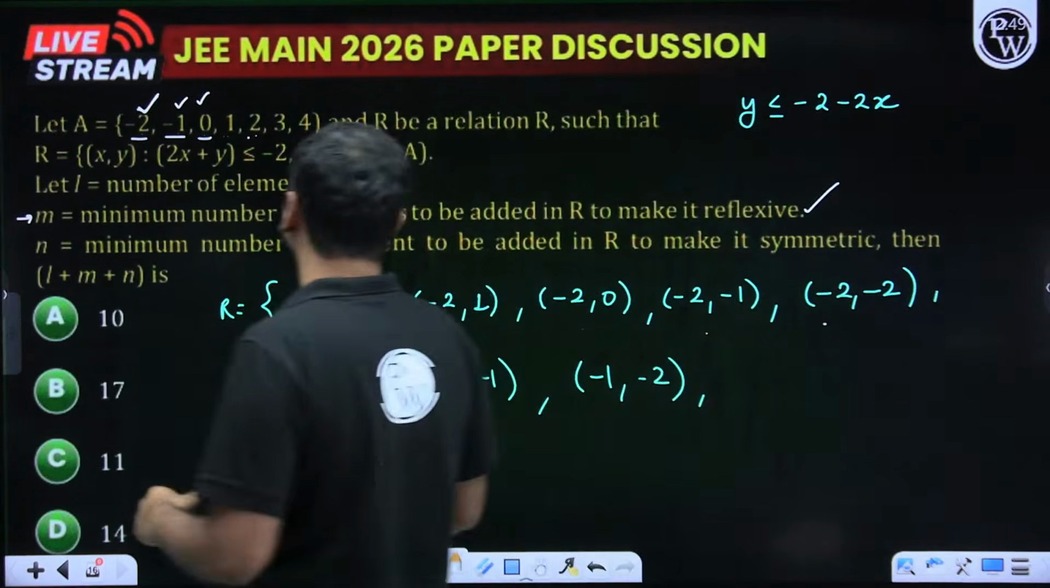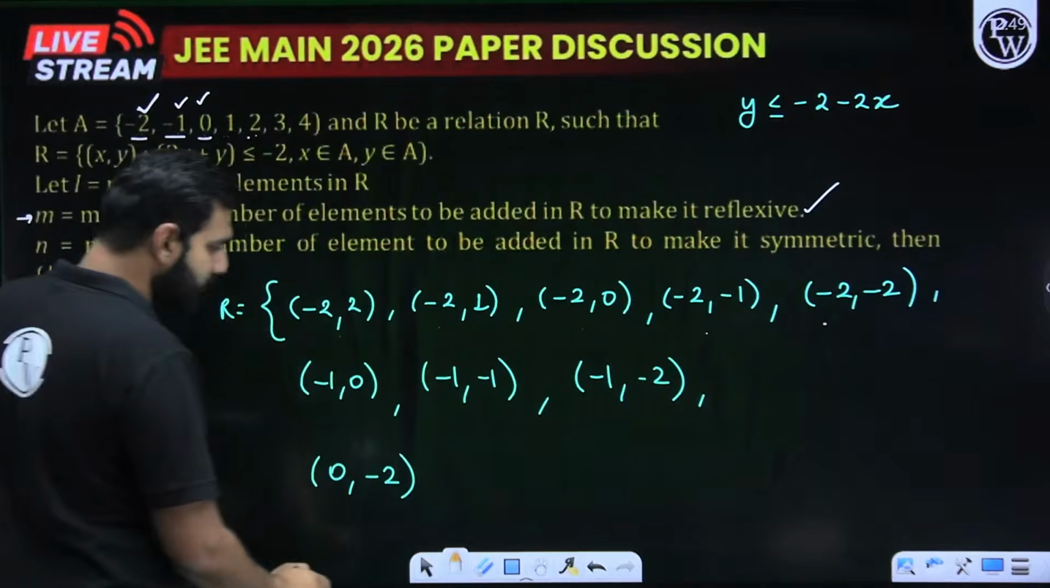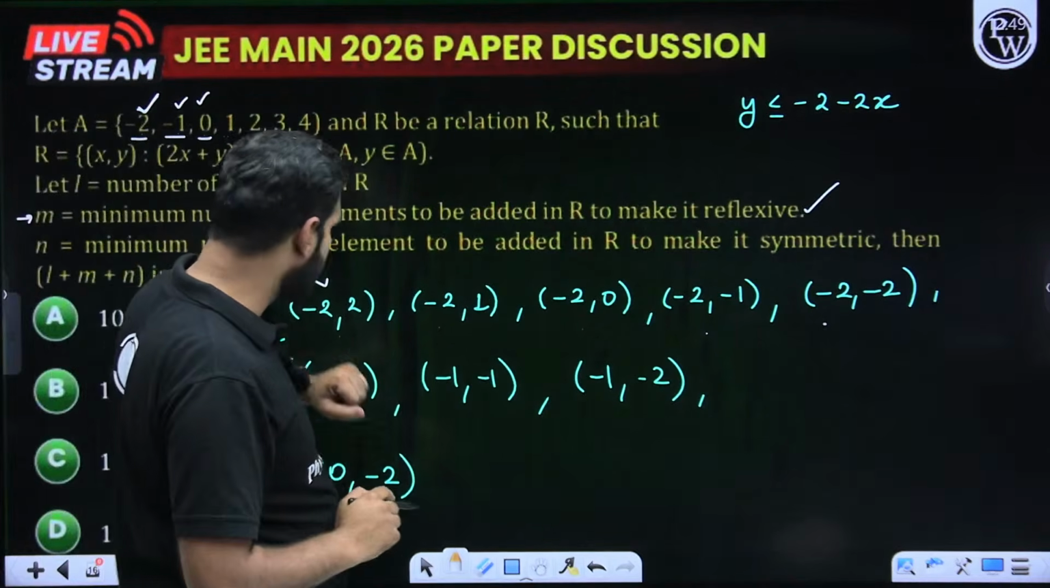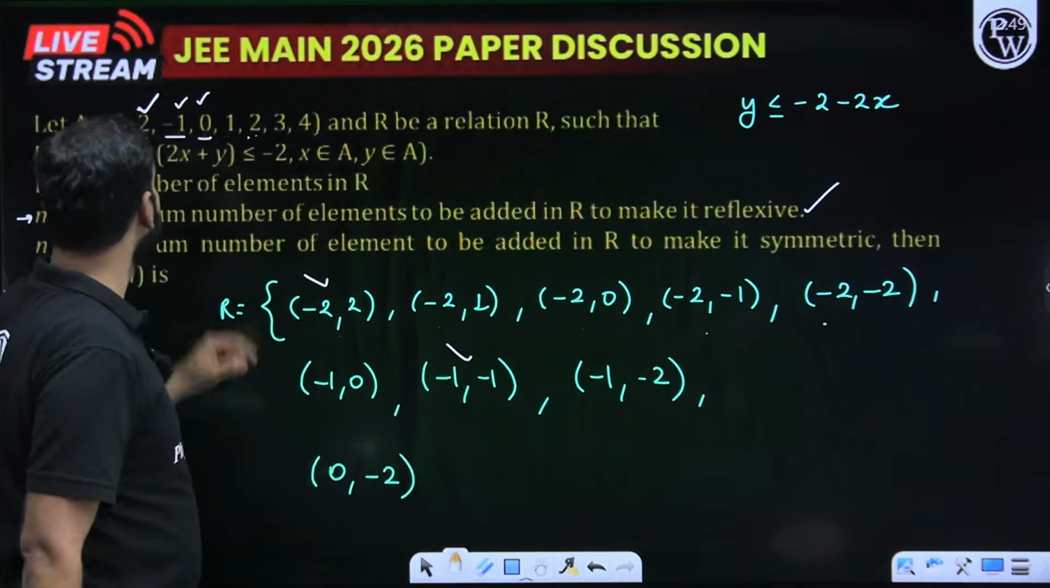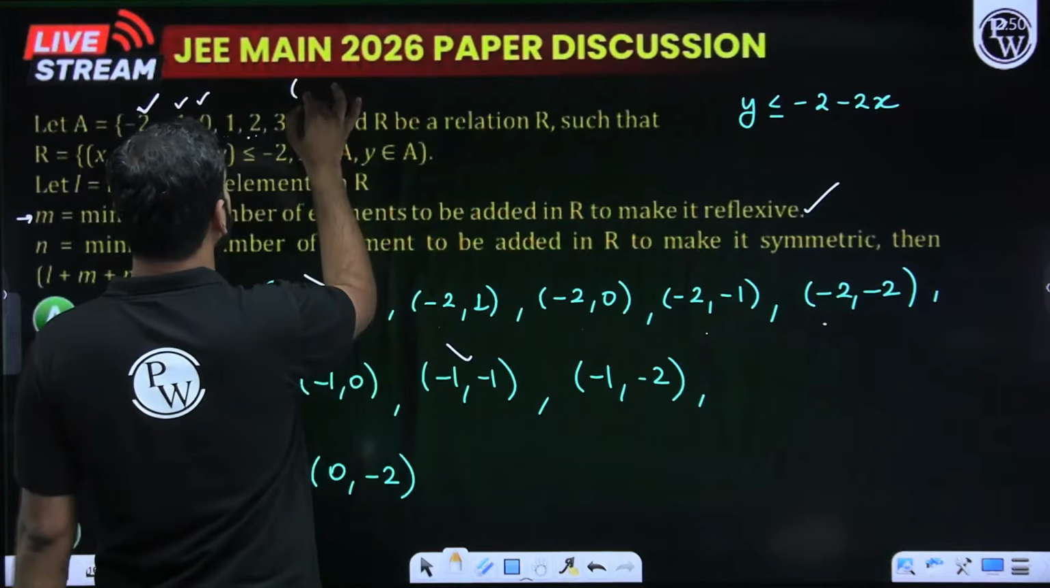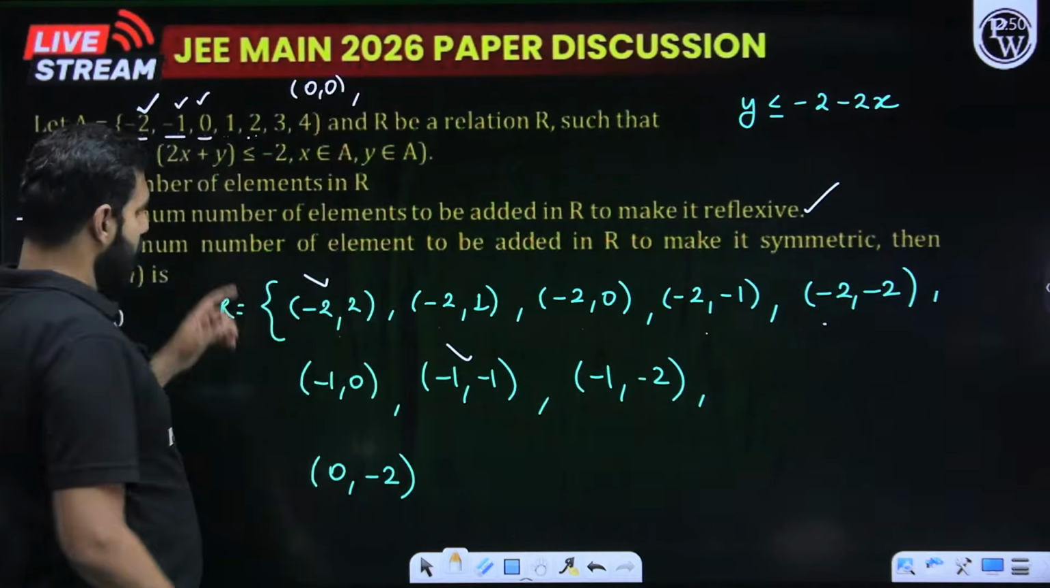So here, I need (-2,-2), but it is already there. So reflexive, it is already there. I need (-1,-1), and I already have (-1,-1). I need (0,0), but I don't have (0,0). So first of all, I've got to add a (0,0). Then, do I have (1,1)?